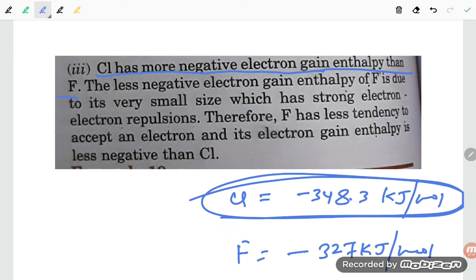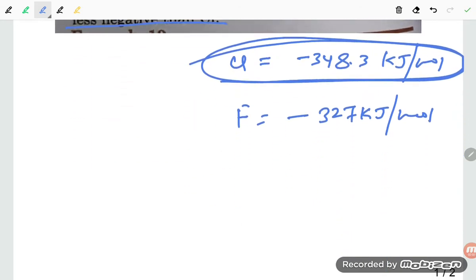Now let us read out the statement. Chlorine has more negative electron gain enthalpy than fluorine. The less negative electron gain enthalpy of fluorine is due to its very small size, which has a strong electron repulsion. Therefore, fluorine has less tendency to accept electron, and its electron gain enthalpy is less negative than chlorine. So I hope that you will be able to understand, student, what is the meaning of that.